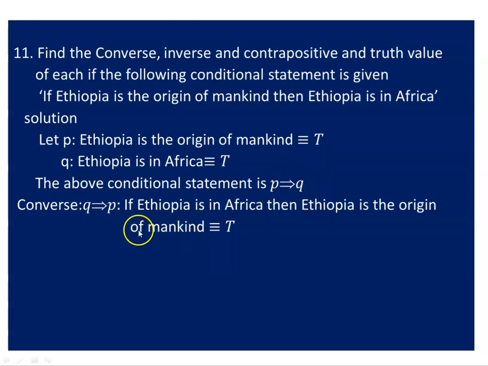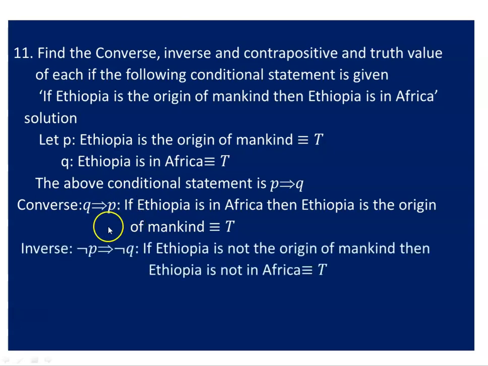The inverse is the compound proposition we get when we negate both the hypothesis and the conclusion of the given p implies q and connect them with implication. As you see, the inverse is negation of p implies negation of q. We negate p and negate q, and reading it: if not p then not q. So it becomes: if Ethiopia is not the origin of mankind then Ethiopia is not in Africa. How do we get the truth value? Ethiopia is not the origin of mankind will have a truth value false, because we have accepted that Ethiopia, our beloved country, is the origin of mankind.